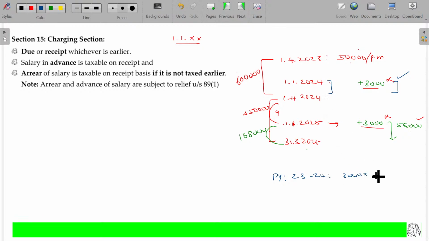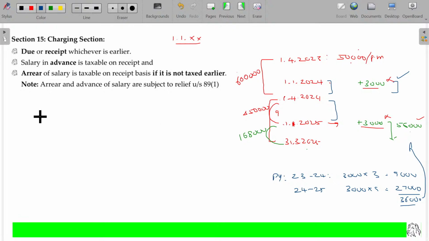3 months is there. For the 3 months, take 9,000 excess. For the previous year 24-25, from this day to this day also 3,000 is applicable. How many months are there? 9 months. So 3,000 into 9 months, 27,000. So I'll pay you 36,000 extra on this date itself. So the revision happened on 1st January 2025. On the date of revision, since any outstanding from the earlier year was supposed to be revised, you will be getting that. So all this put together, you are getting one short payment today.